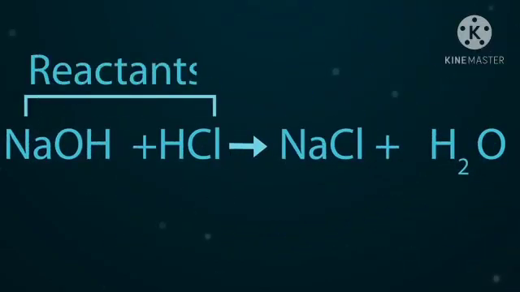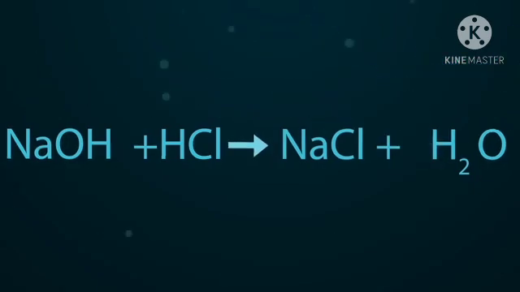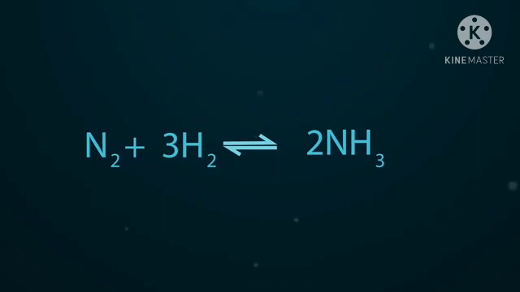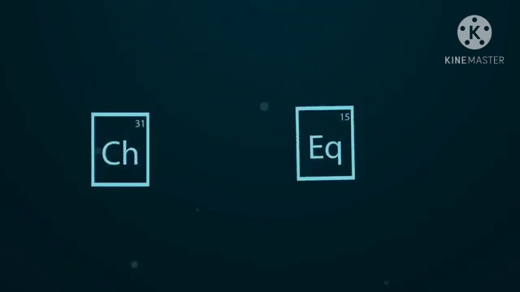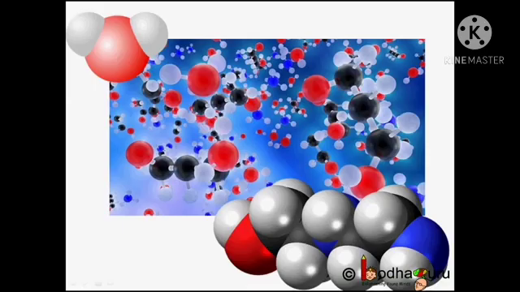A chemical reaction shows reactants and products. Reactants are on the left side and products are on the right side. The both-side arrow mark shows reversible reactions. These chemical reactions only involve breaking and making of bonds between atoms to produce new substances.